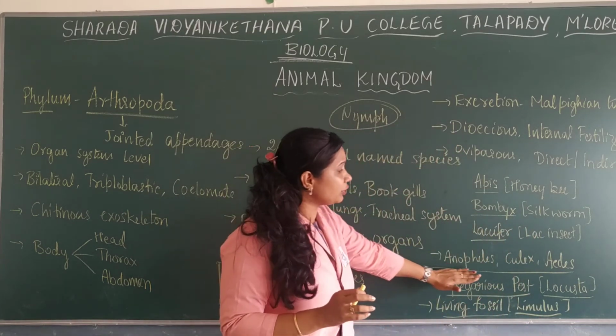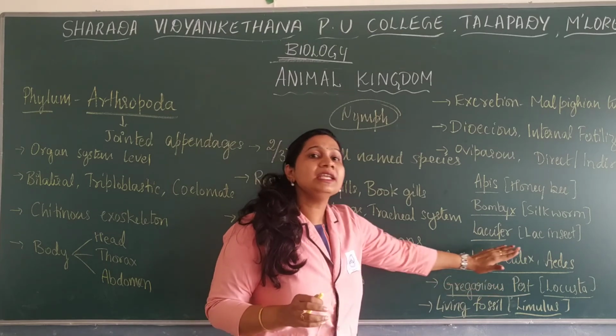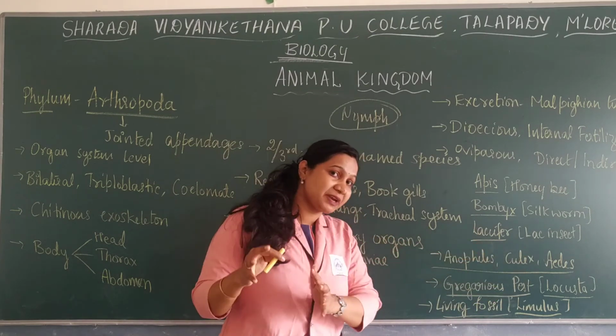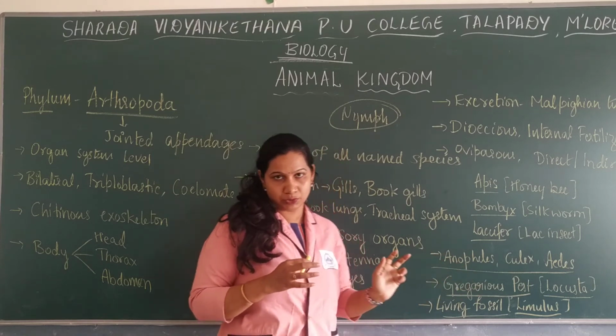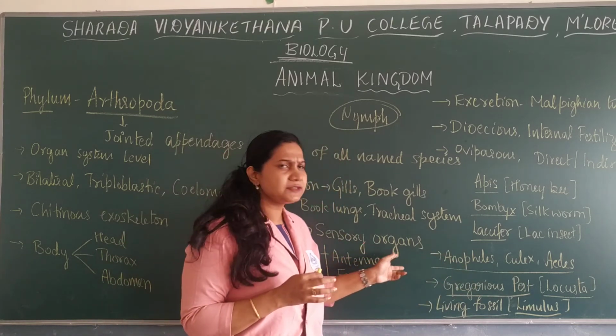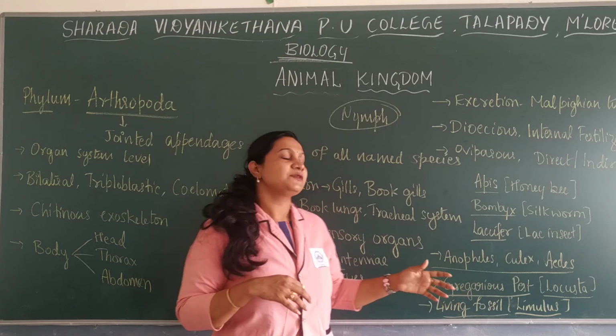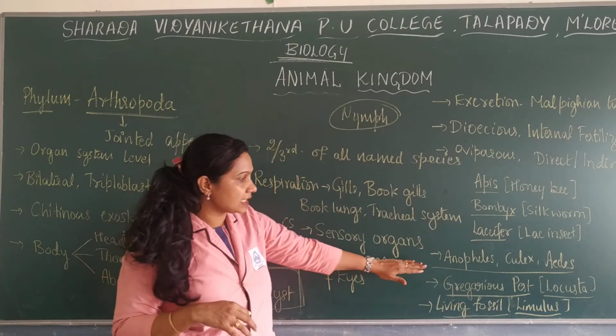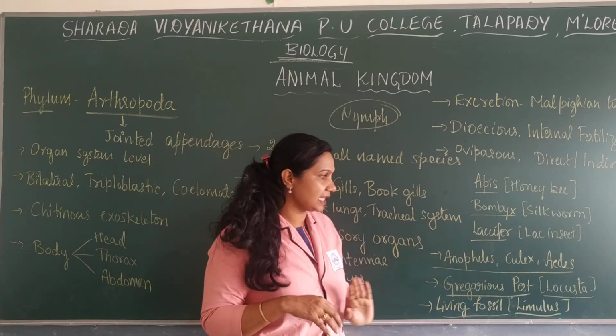And next is about the vectors. Various disorders are spread by these vector mosquitoes: Anopheles, Culex as well as Aedes.